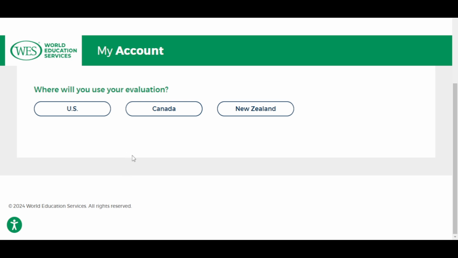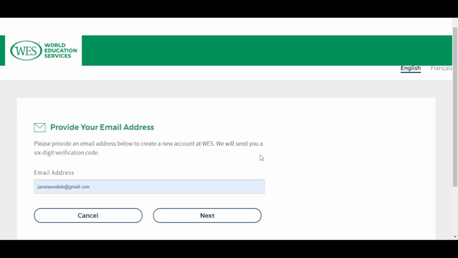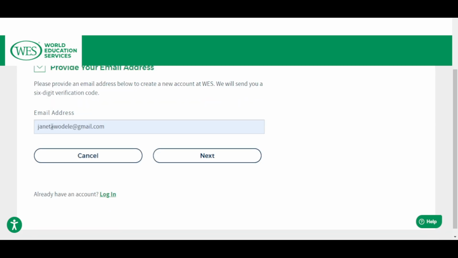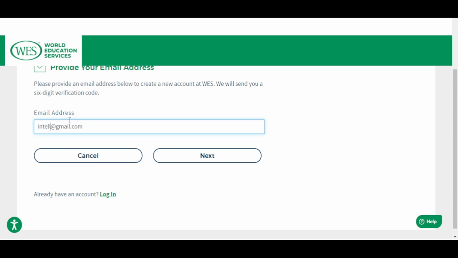Once you are ready, let's say for example we want to do US. It could be Canada, it could be New Zealand, depending on your country. I'm just using this as an example. So let's say we want to use this evaluation in the US. Once you click on US, it will bring you here, where you have to provide your email address. Let me try and provide an email address because I want this to be very practical. So I'll put an email address.